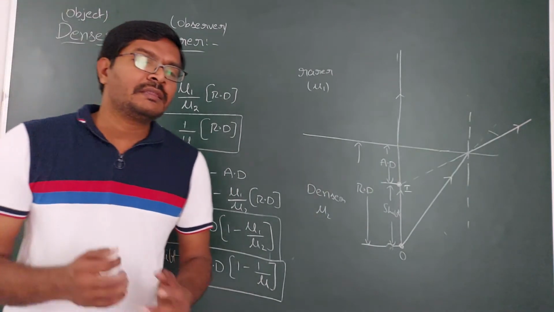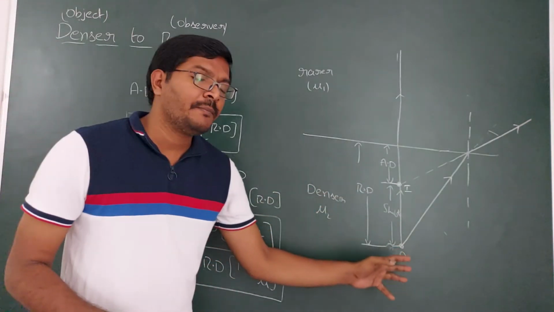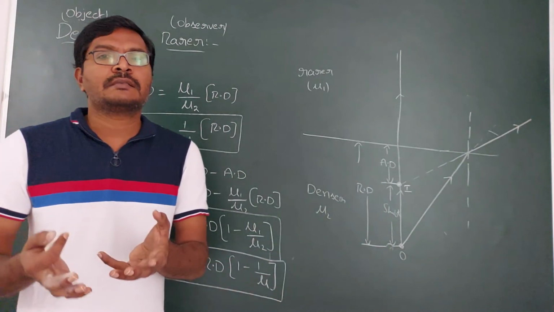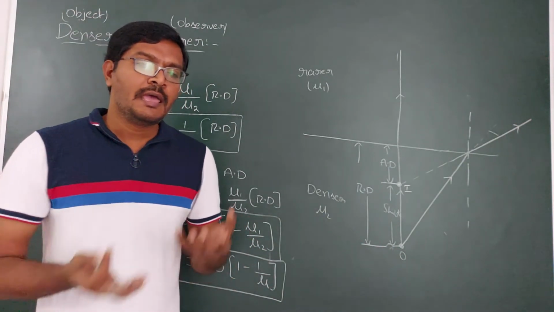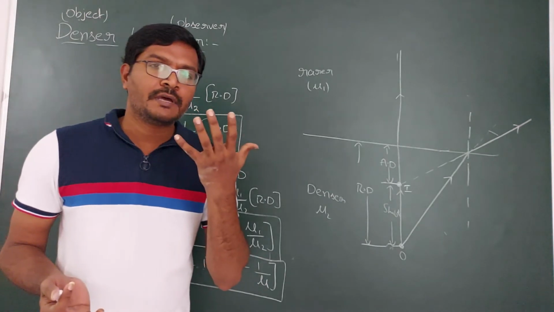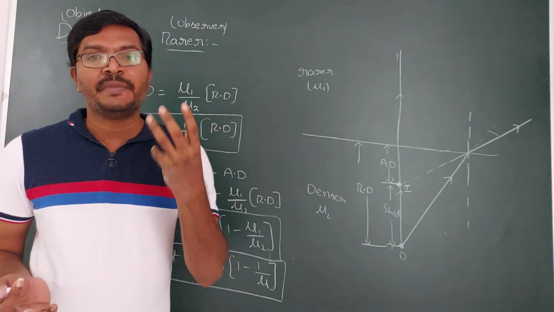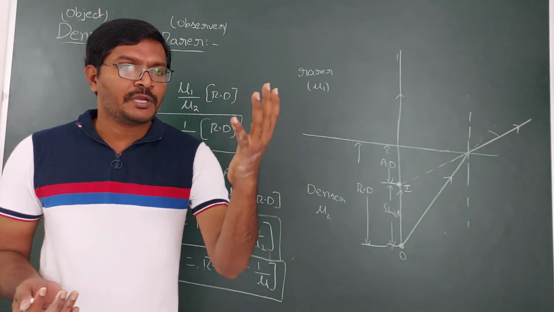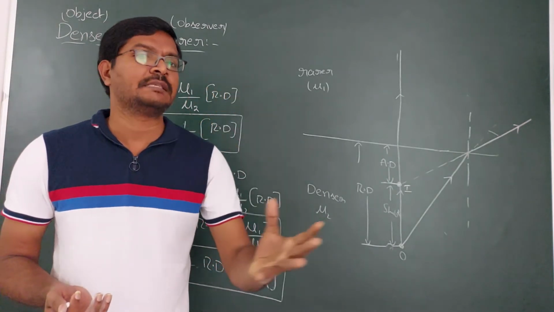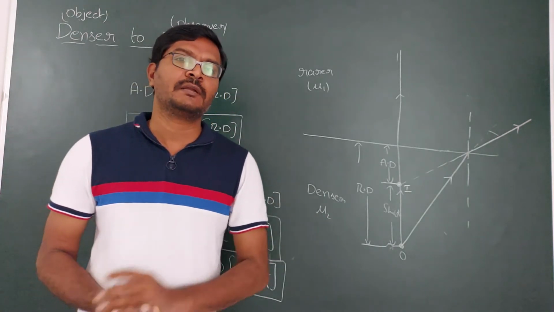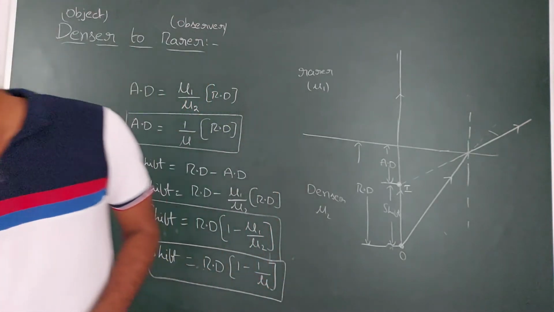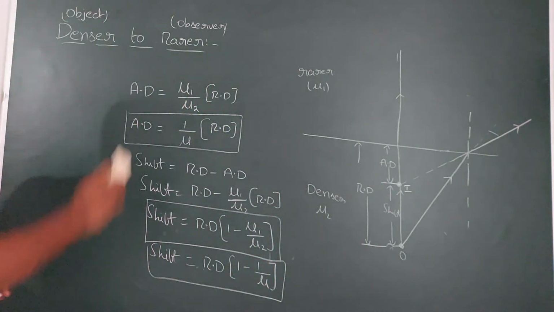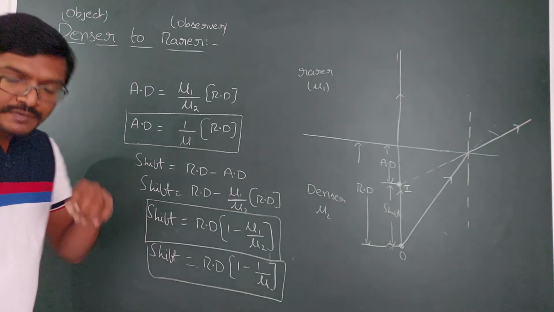So how do you get the image when the object is in the denser medium? It looks like it is coming towards the observer, coming nearer to the observer. As the object is coming nearer to the observer, it looks big in size. If any object is coming towards you, it appears big in size. That's why the objects which are placed in the denser medium appear in big size. Okay, this is denser to rarer. You can take a snapshot of this.